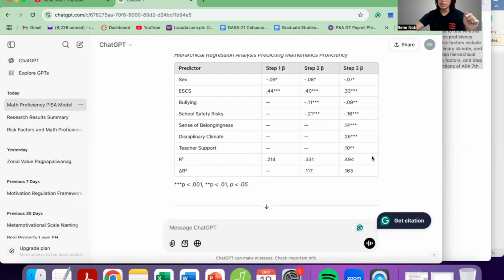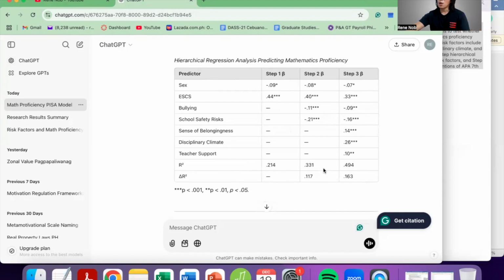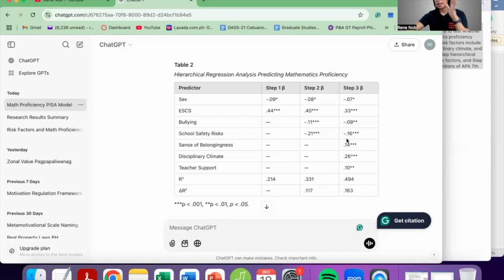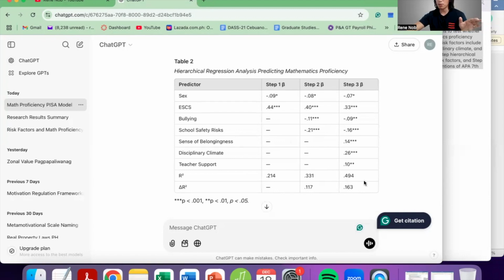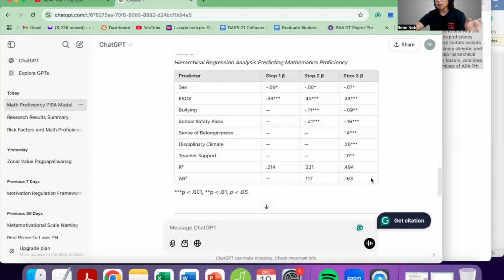But it did not report the F ratio anymore. Personally, I think you should still report, or at the very least, identify whether these R squared change and R squared are significant by putting asterisks on them.